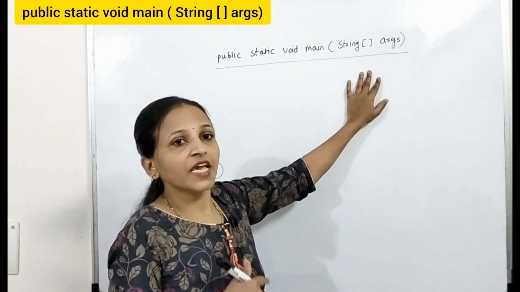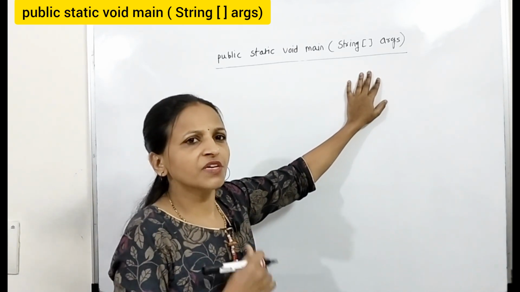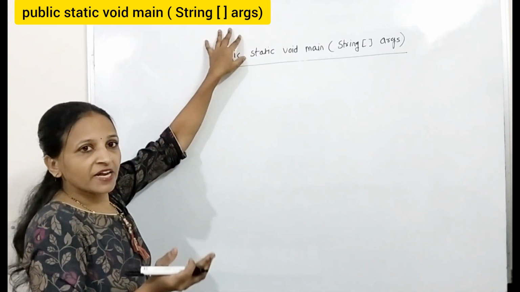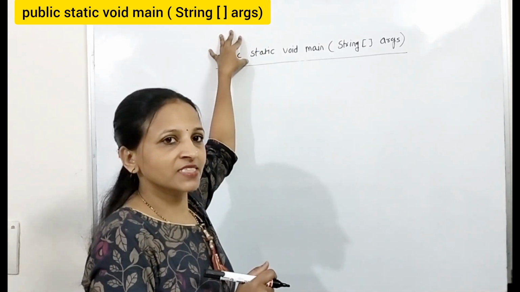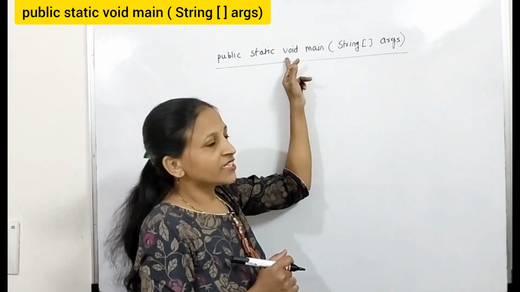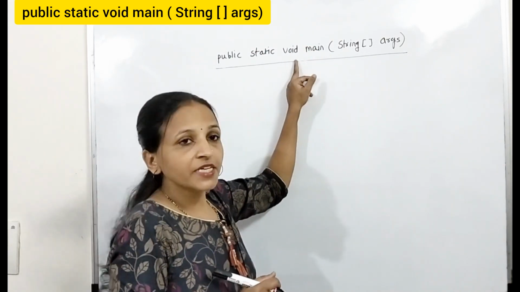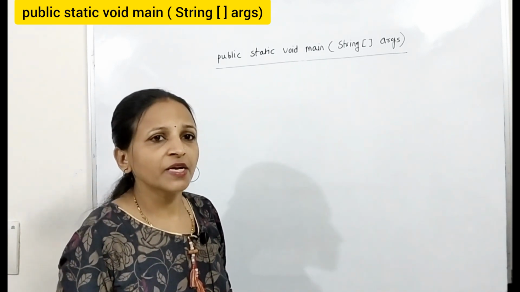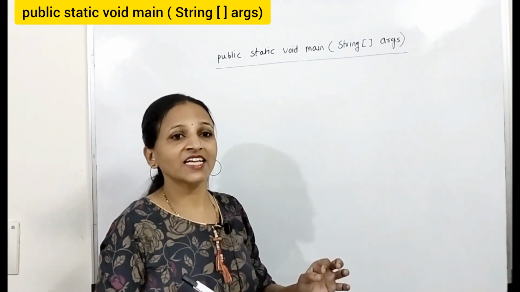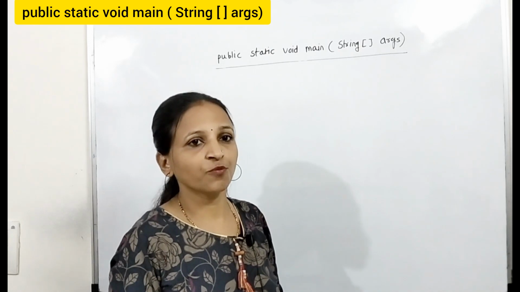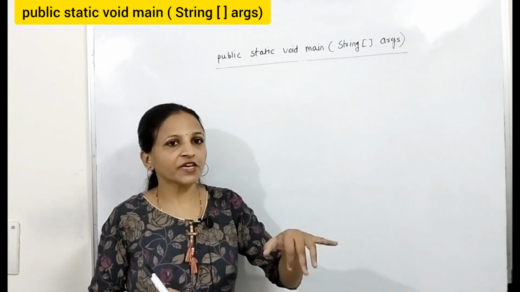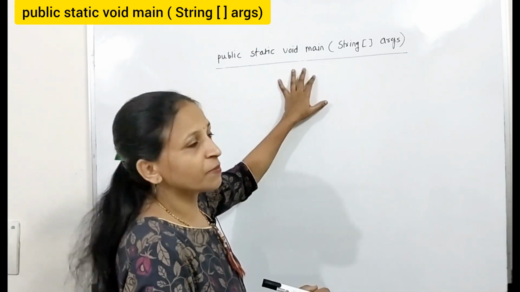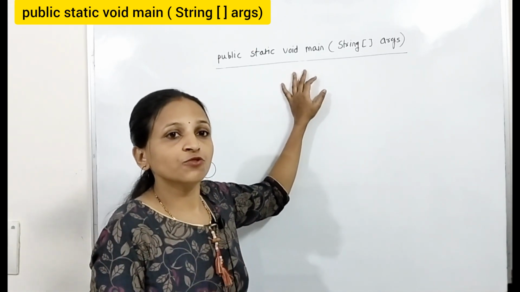Suppose we have written a main method having some different prototype, like we have not written public here, which means the default access modifier applies. Again, suppose we have not written void, we have written int as a return type, then that is not allowed. That main method will not be considered as an execution starting point, because the JVM is going to execute your Java program and the JVM is always searching for this method as the execution starting point.